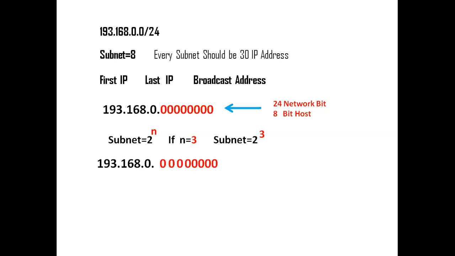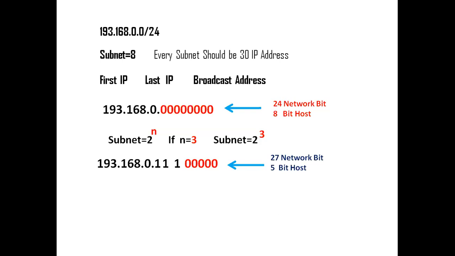So this is our network. Now I'm going to convert 3 host bits into network bits. This is the first host bit, second host bit, and third host bit. Every host bit will become a network bit. Before it was 24 network bits, but now we have 27 network bits and only 5 host bits.